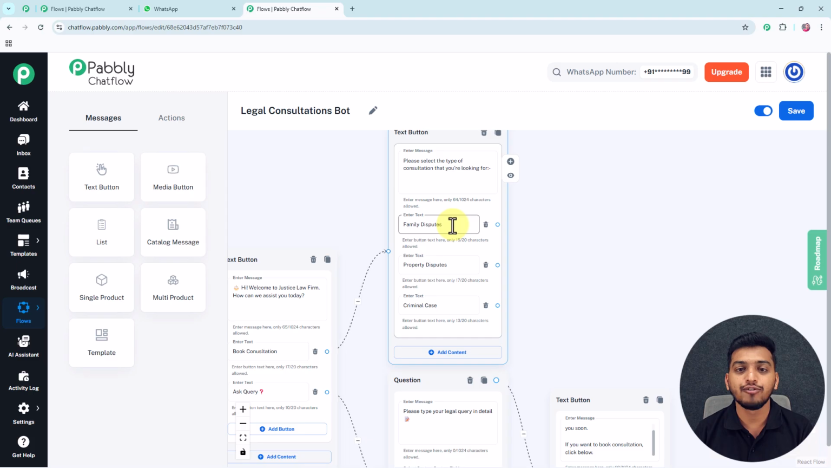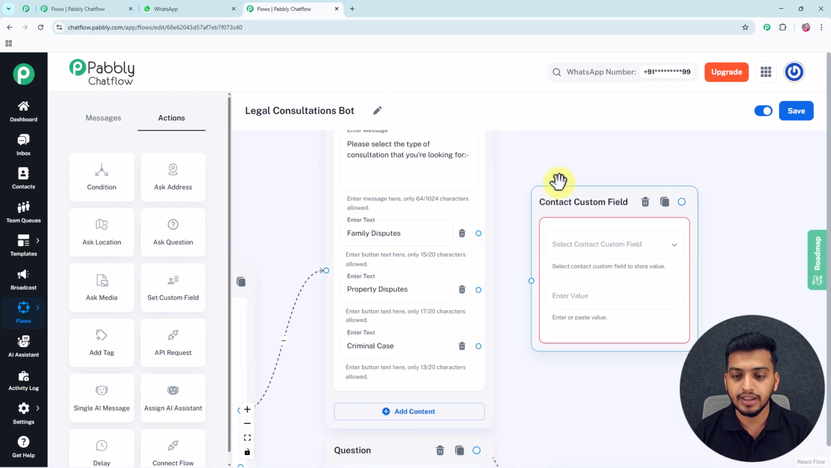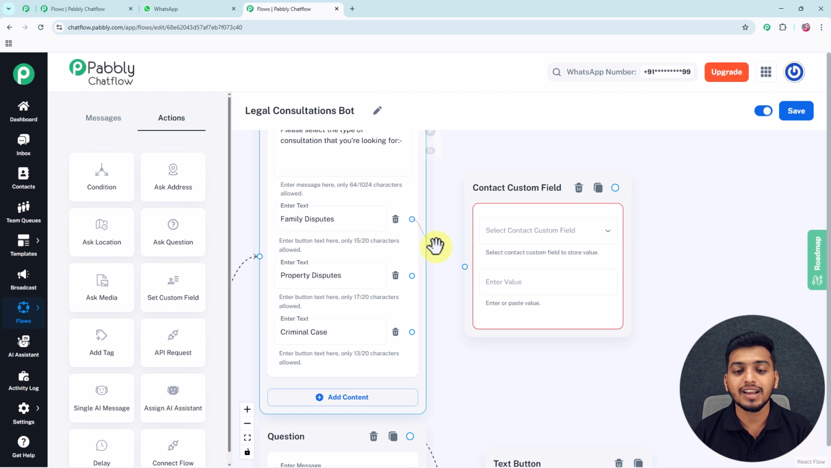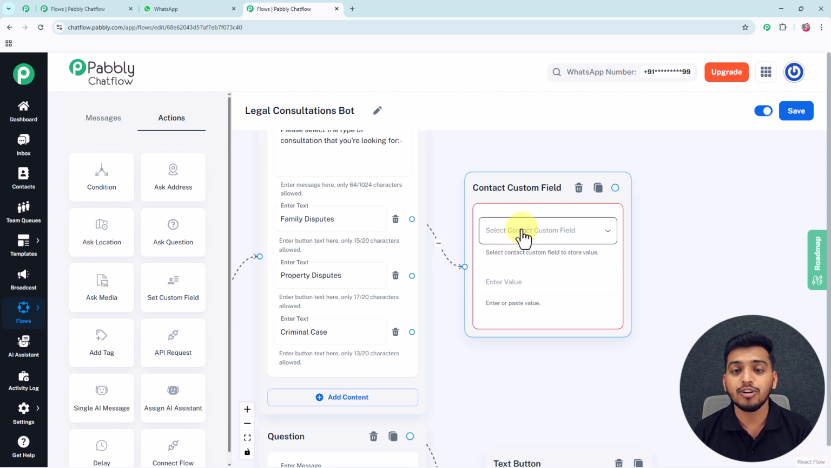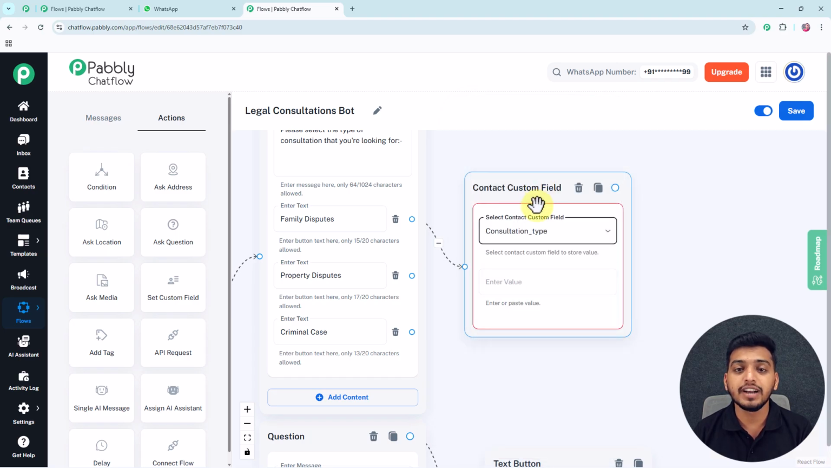And here I have filled all of my three buttons, and now as I want to store the particular consultation type selected by my customer, for that from this action features here I will drag this set custom field and I will drop it in here. And after that, first of all I will connect these following circles, and then from this custom field drop down I will select this particular custom field, consultation type, which I have created to store the consultation type selected by my customer.